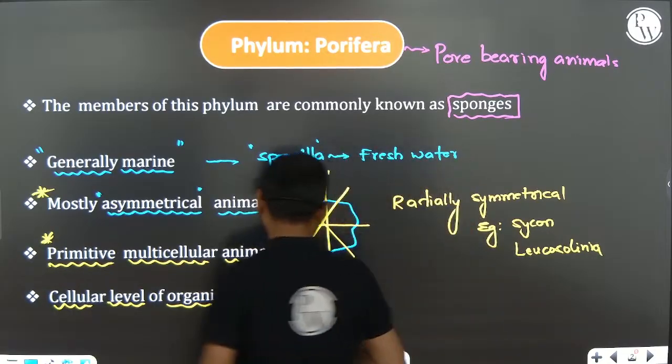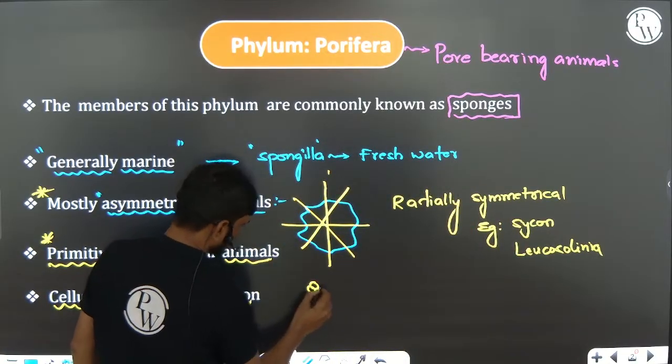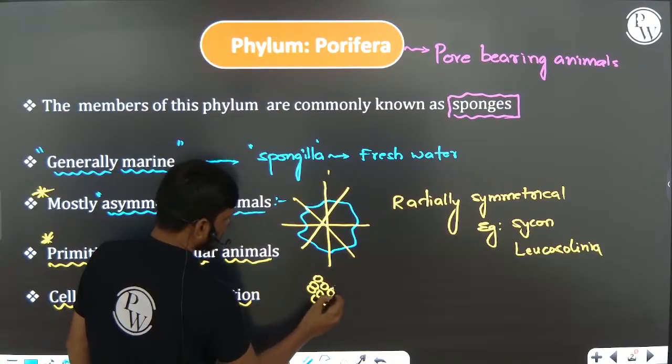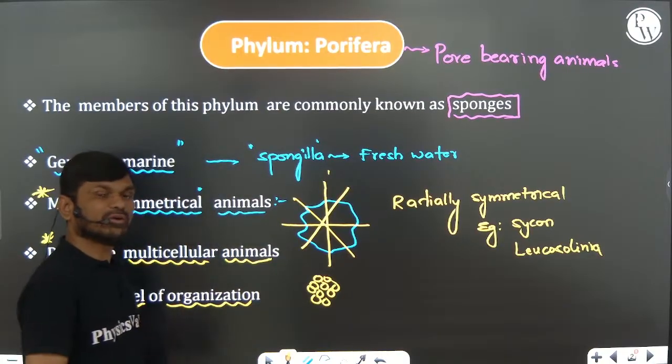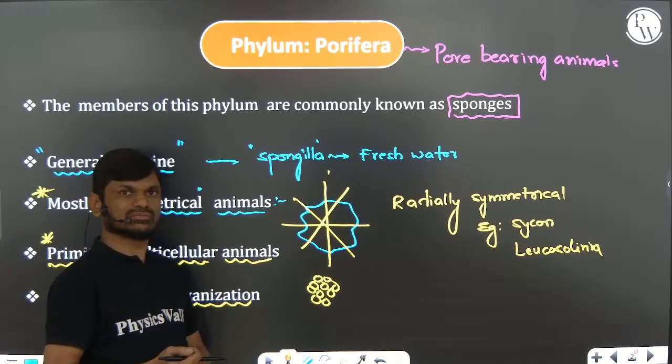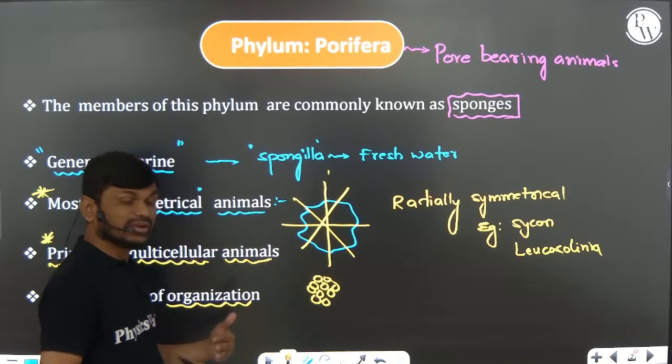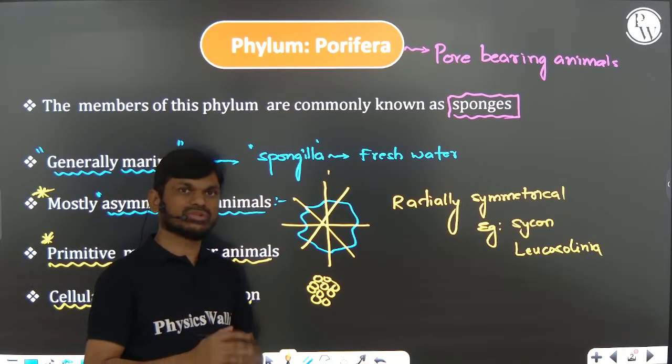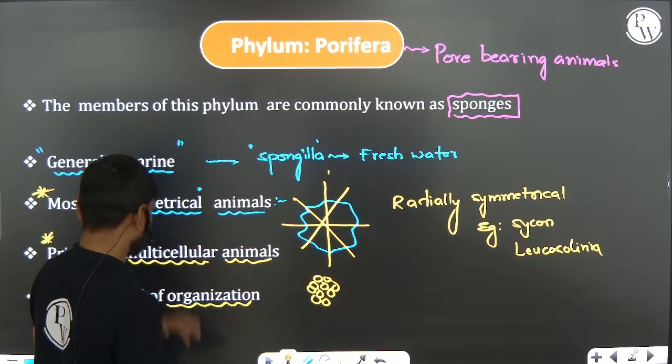The group of cells does not differentiate into tissue. Cellular level of organization.